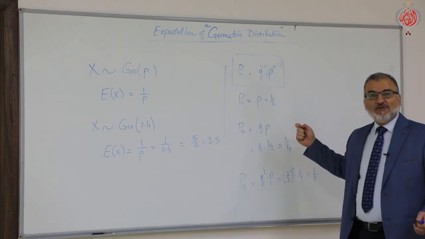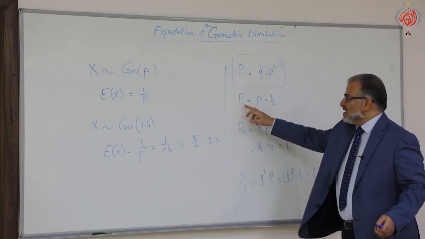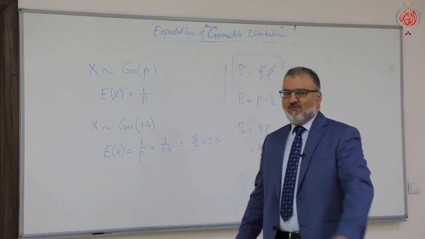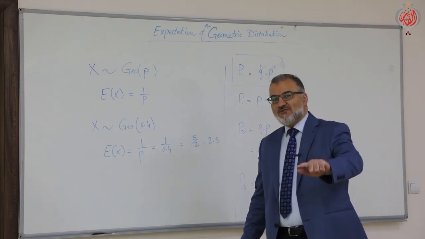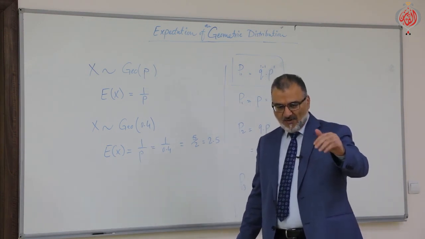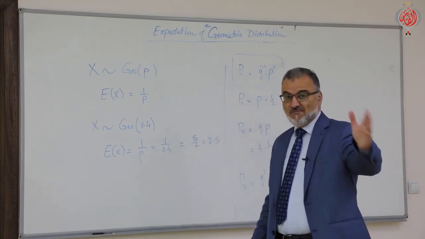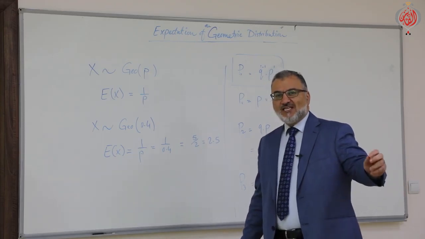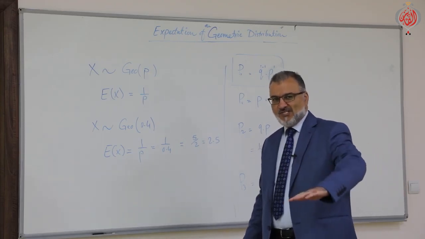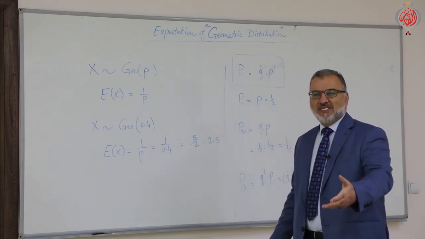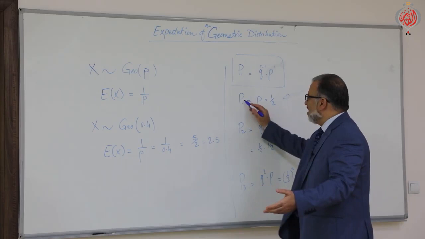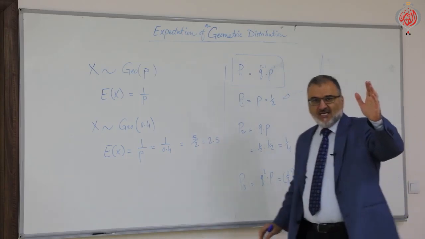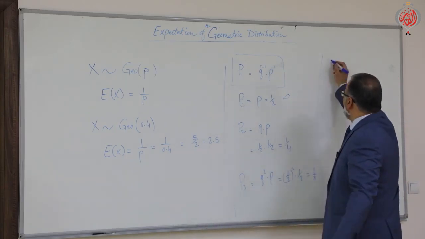So the highest value of the probability is what? Yes, when the success appears in the first toss, in the first trial. And we mentioned before that the mode is the most frequent value, a value which takes place more than others. In terms of probability, it is the most likely value to take place. Most likely means it has the highest probability. So always the highest probability is when R is 1. This is for your information.